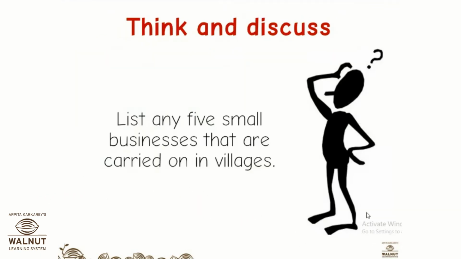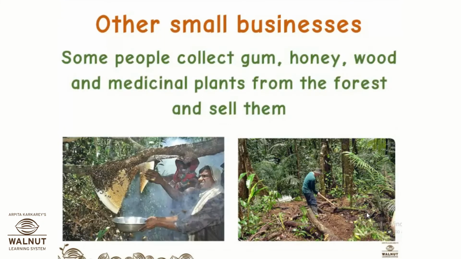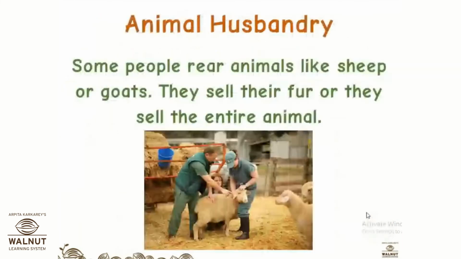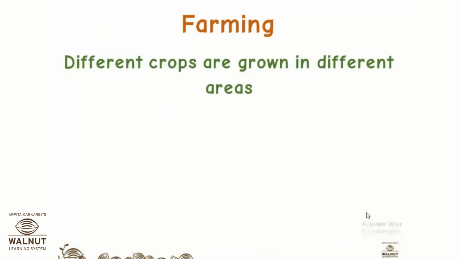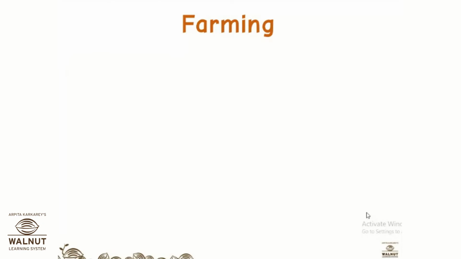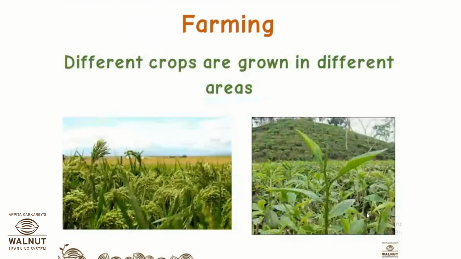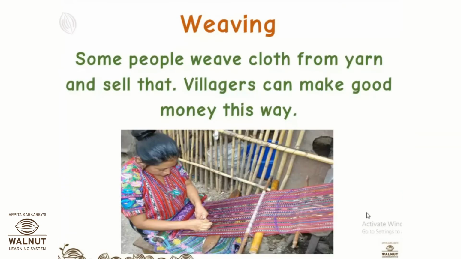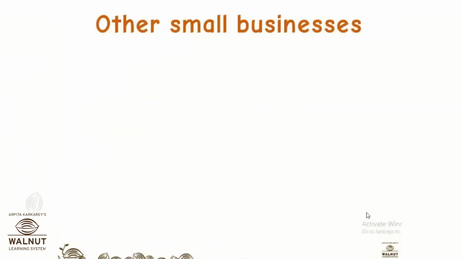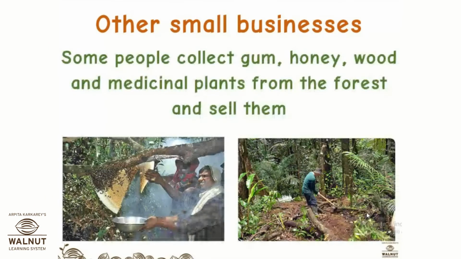Now list any 5 small businesses that are carried on in villages. So here in the beginning of the PPT, you will find which they are indulging in more. Okay, so it is what? Fishing, farming, animal husbandry, weaving, and some other small businesses can also. So you can write from here also.